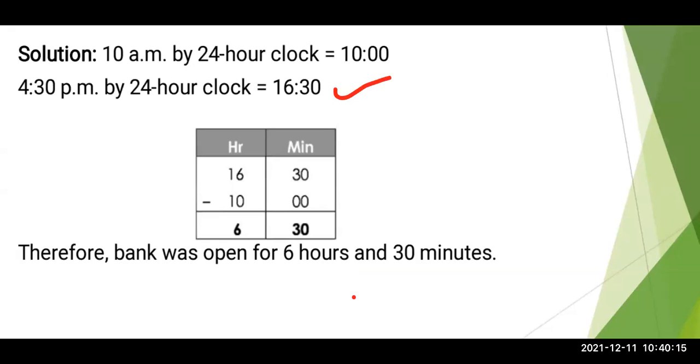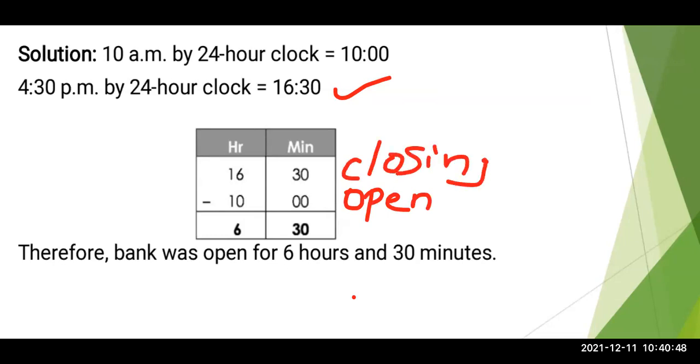Now same, we have to maintain the two columns. We have to take a table with two columns. We will write hours and minutes. Now here 16 hour 30 minutes, that we will write first because it is the closing time. So 16:30 we'll write, then we'll subtract 10 o'clock from 16:30. 10 o'clock को क्या हुआ था? बैंक ओपन हुआ था. This was the open time and this was the closing time.